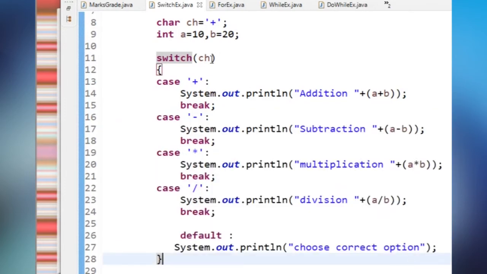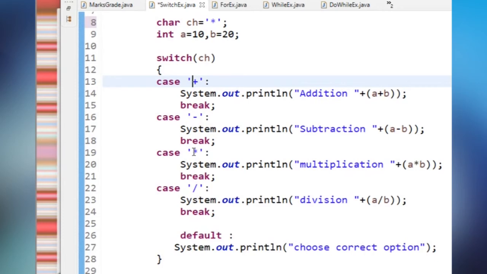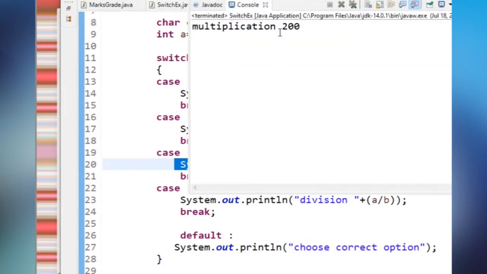If I pass the asterisk symbol, which case will be matched? First it will enter into the switch. It will check this character with this one. Are both matched? No. Then it will check the second case. No, it was not matched. Then it will check the third case. Yes, it was matched. Then these statements will be executed. So the output is 10 into 20, we will get 200.